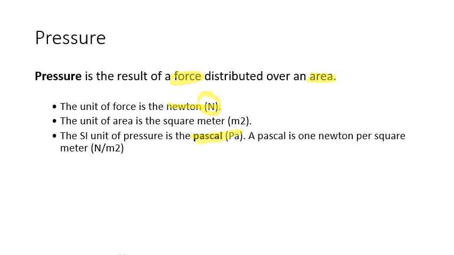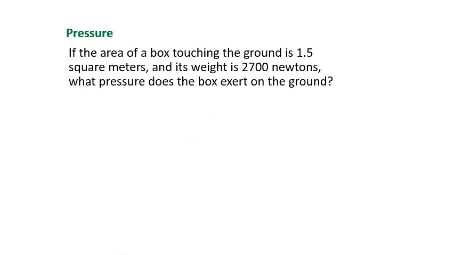Pascal is a unit that's named after Pascal, and all it is is 1 Newton per square meter. So that's exactly what it is. What is your force, which is in newtons, divided by your meters squared? And so it basically is a fraction if you think about it.